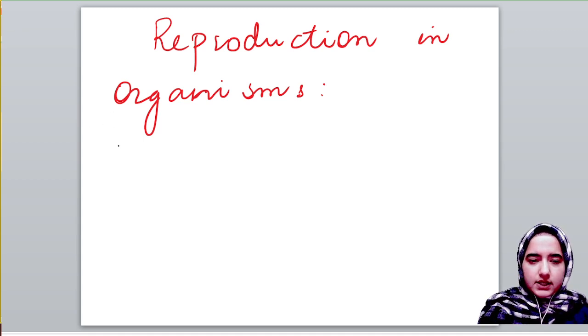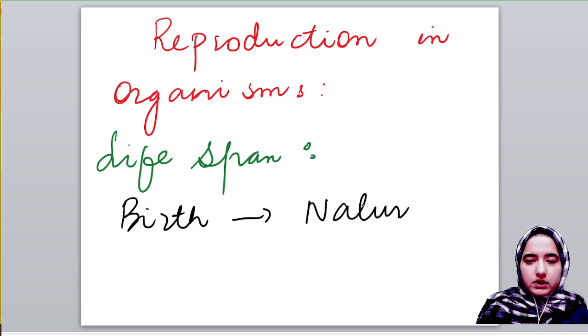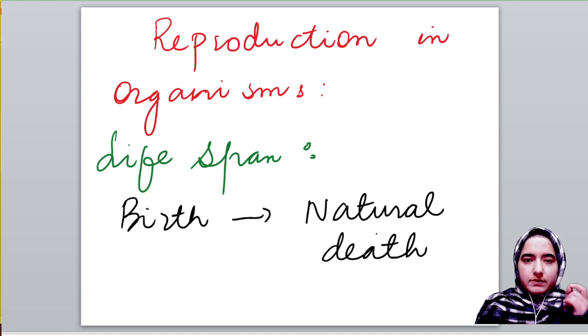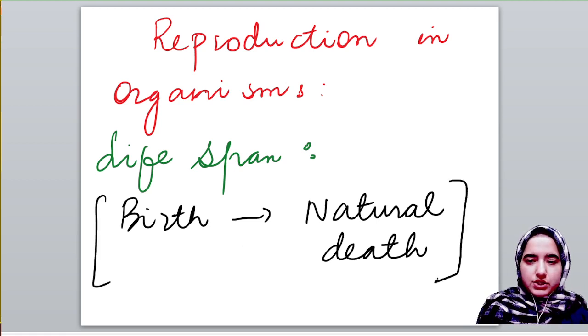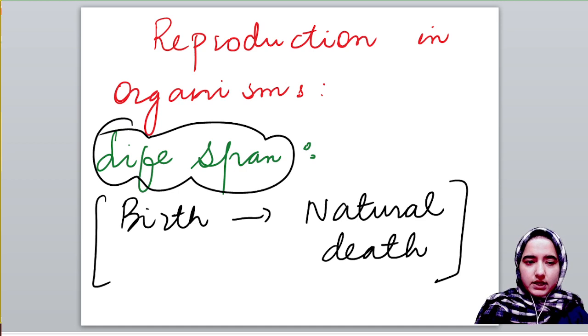First of all, we will see its very first topic, that is lifespan. What actually is lifespan? Lifespan is simply a period from birth to natural death of an organism. The period from birth to natural death is simply known as lifespan. I hope this concept of lifespan is clear.